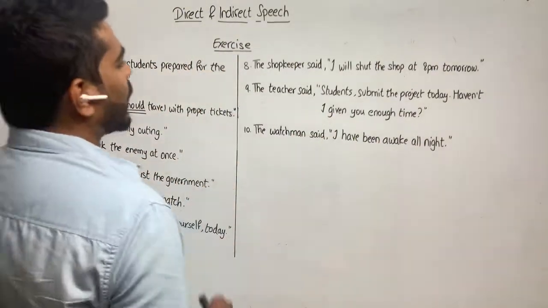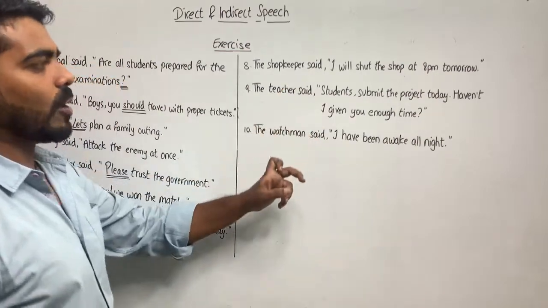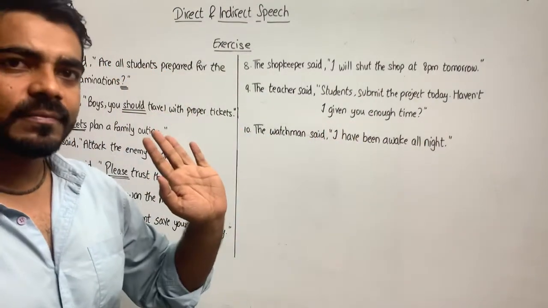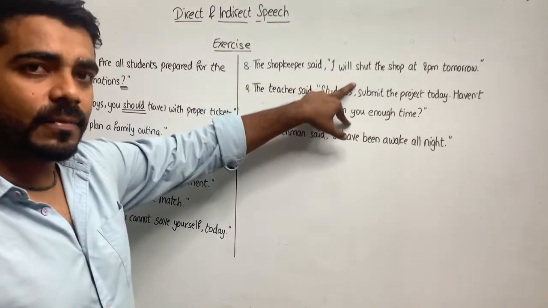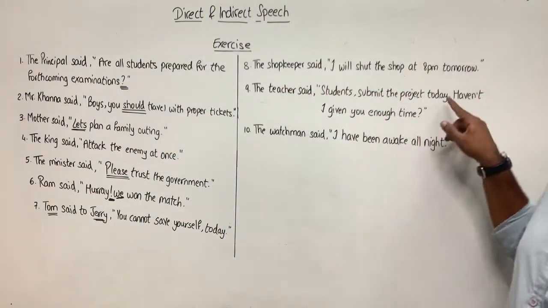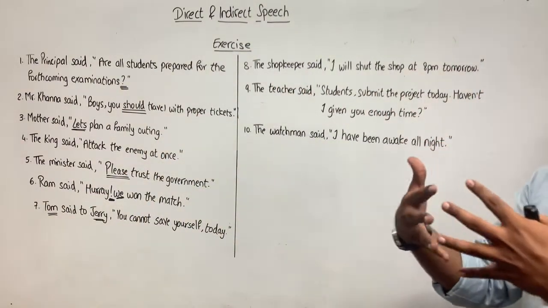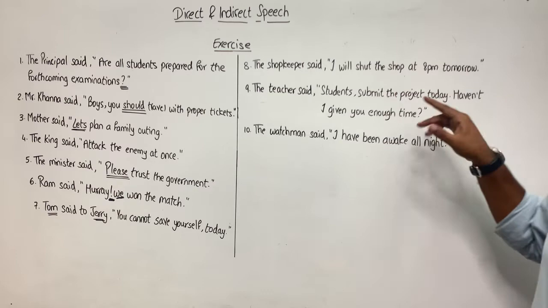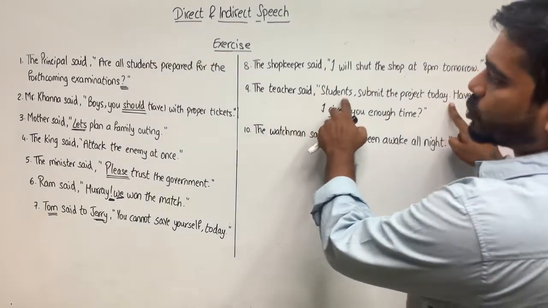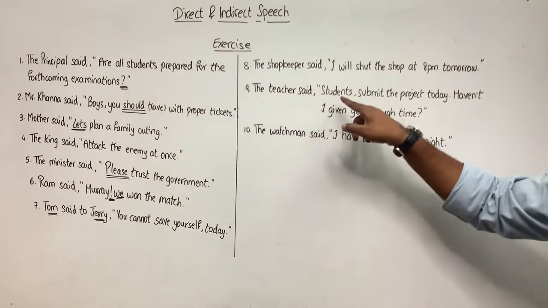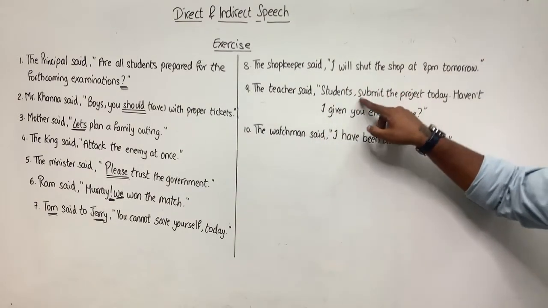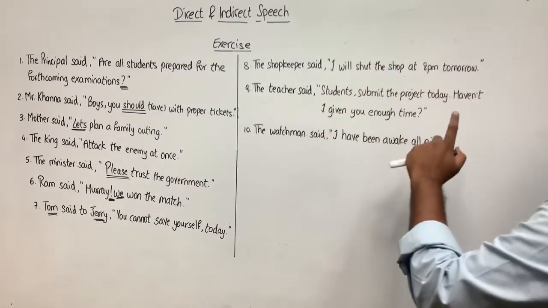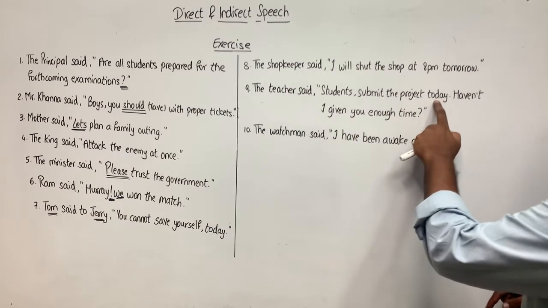Alright. The 9th one. The teacher said, "Students, submit the project today. Haven't I given you enough time?" Now see, when you have two sentences, you approach it in the same way and you'll just add "and also" to join the second sentence. The teacher said, students, submit the project today. So this part is an order given by the teacher to the students. So you'll write, the teacher ordered the students to submit the project. Today will become that day. So the teacher ordered the students to submit the project that day.